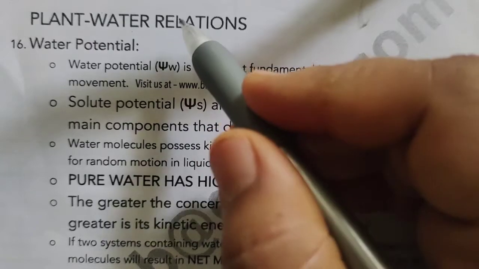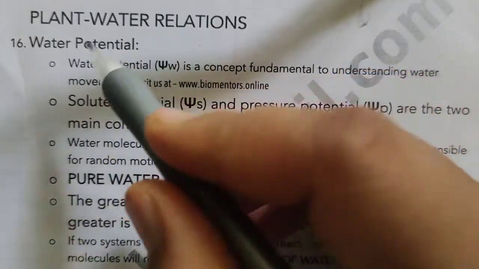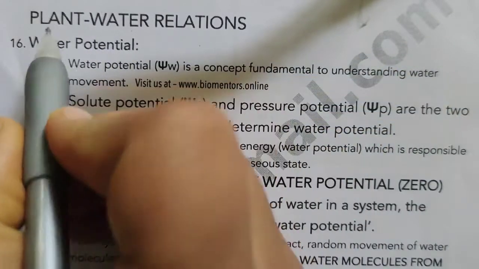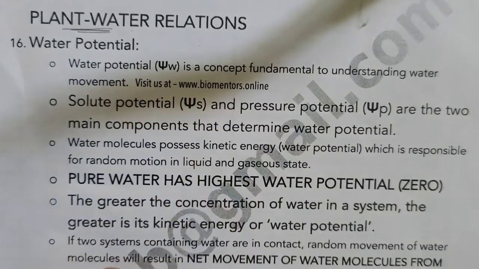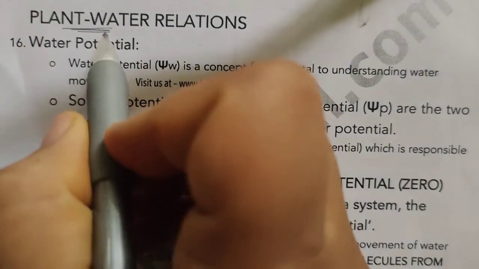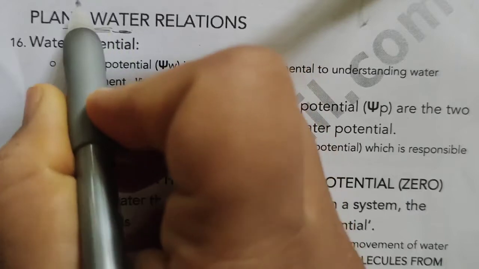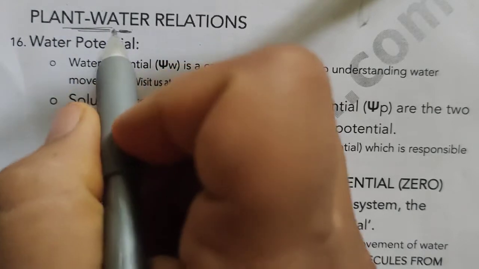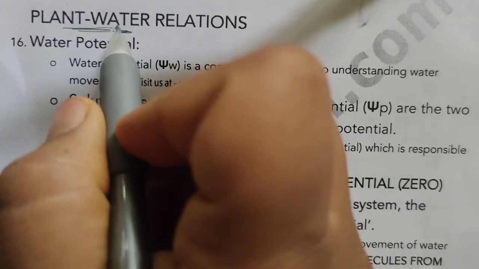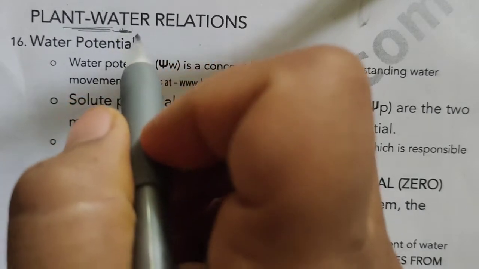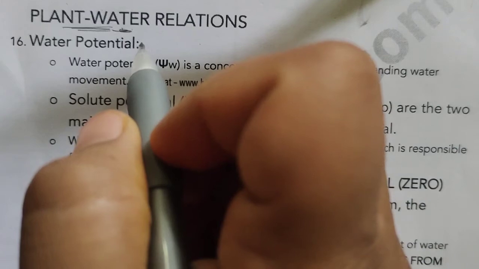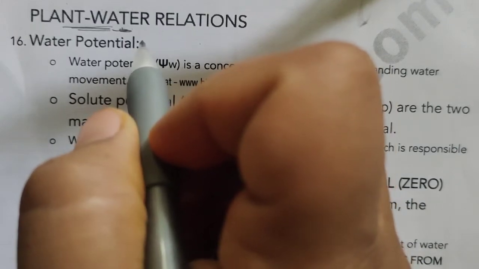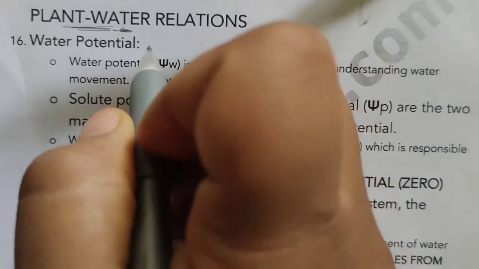But what is the importance of water with respect to the plants? See, here we are speaking about the plant-water relationships. How important is water to the plant? Water is very essential for all the physiological activities of the plants, and it also plays a very important role in all living organisms.